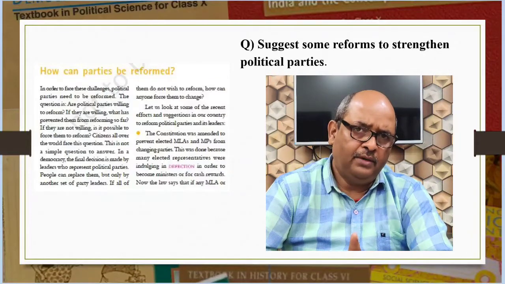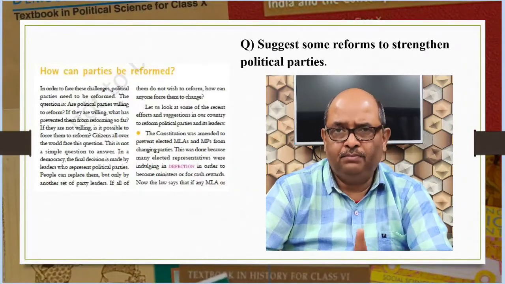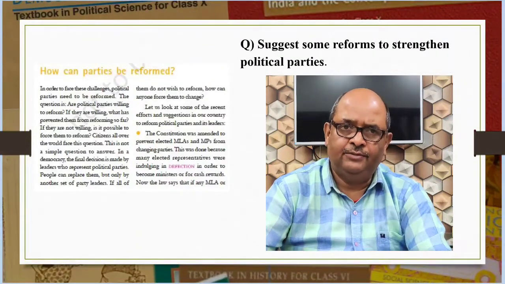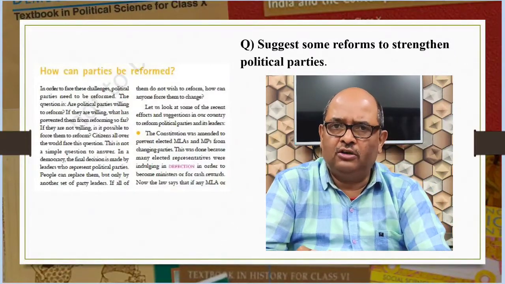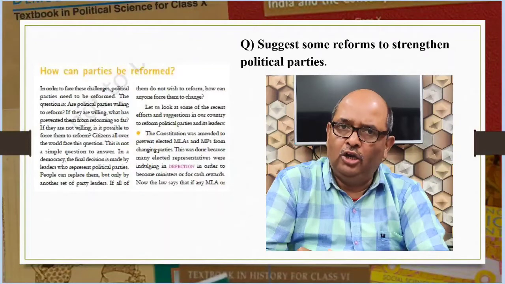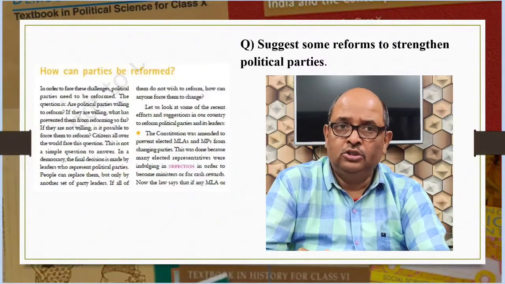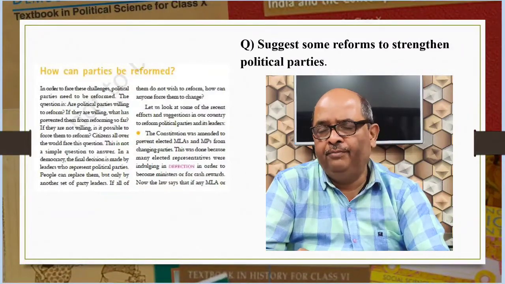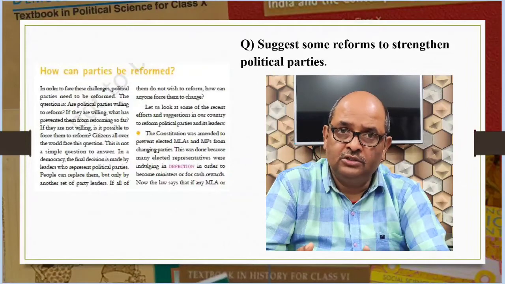Here, keep in mind not to write those measures which are already implemented. For example, passage of anti-defection law. Make your suggestions here. Right. A few suggestions are as follows. The internal affairs of the parties should be regulated by law. The law should make it compulsory for all parties to maintain a register for its members, to follow its constitution, to hold independent inquiry in case of party dispute, to hold open elections to top posts.